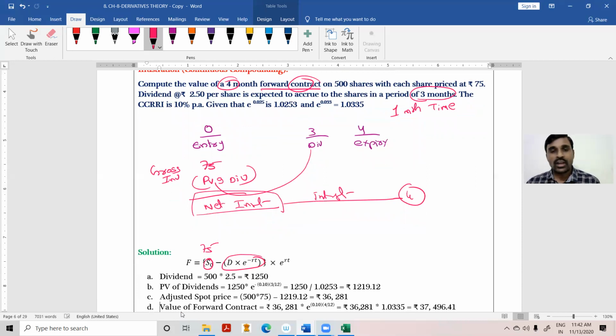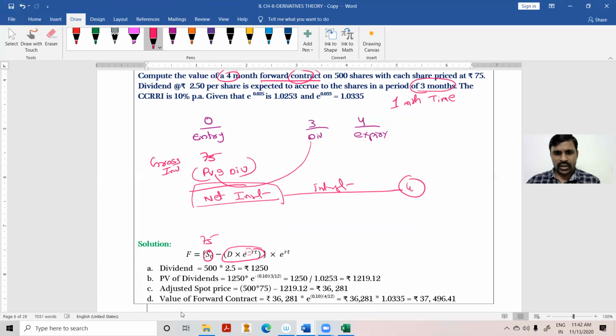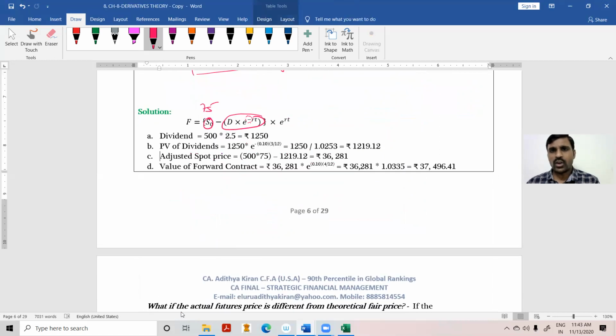This is the present value of the dividend. Why? Because the minus is there, that means discounting to the present value. The dividend received at the end of 3 months is discounted to the present value. The present value of the dividend is 1,219.